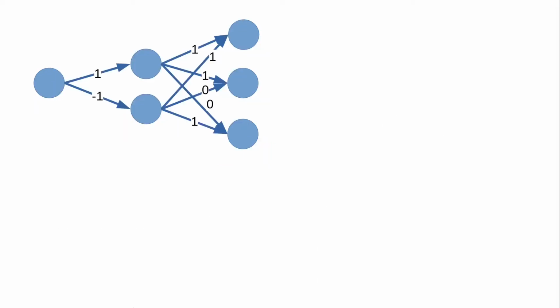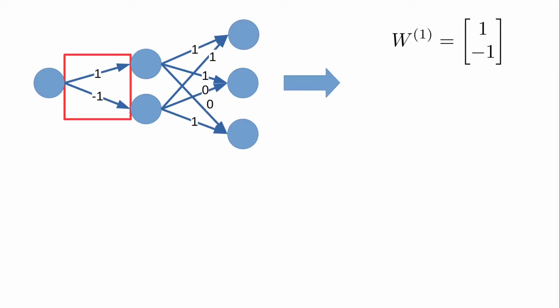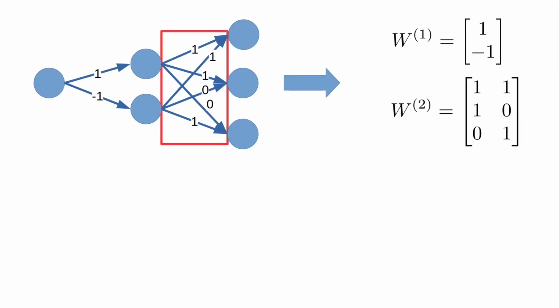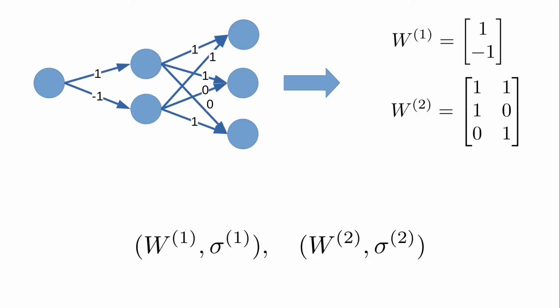When working with DNNs, it's often nice to think of them not as graphs, but rather in terms of matrices. Specifically, we can organize each layer of edge weights into a layer weight matrix. For example, the first layer has 2 edge weights, which we organize into the matrix W1. We can do a similar thing for the second layer, producing weight matrix W2. The DNN is then uniquely defined by these weight matrices, as well as the associated activation functions sigma1 and sigma2.